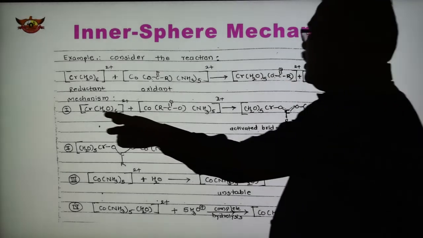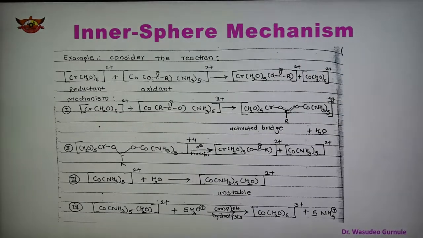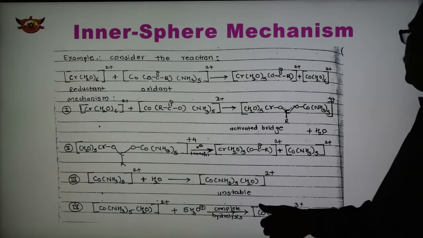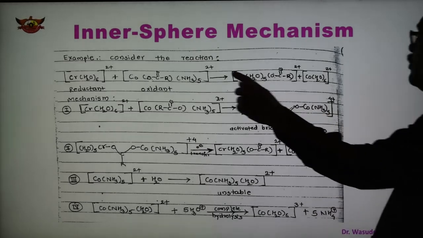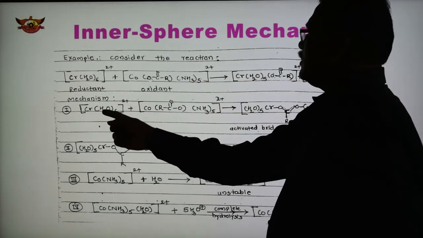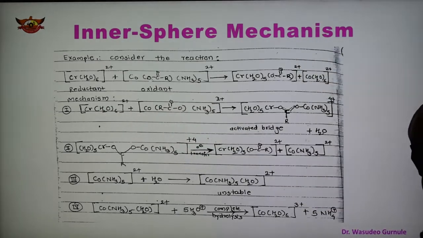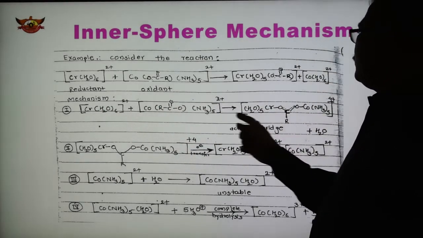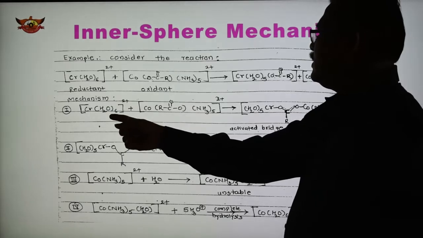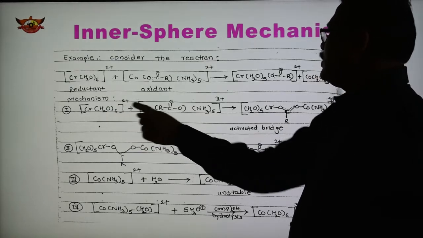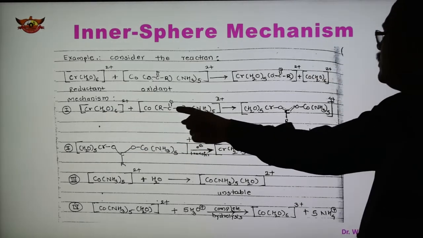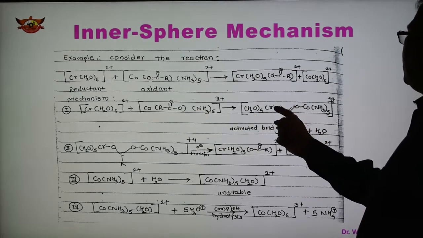Now these are the 4 steps of the inner sphere mechanism of the complexes. In the first step, as we know, there is a loss of water: the labile complex loses water, and the ligand acts as a bridge between these 2 metals.